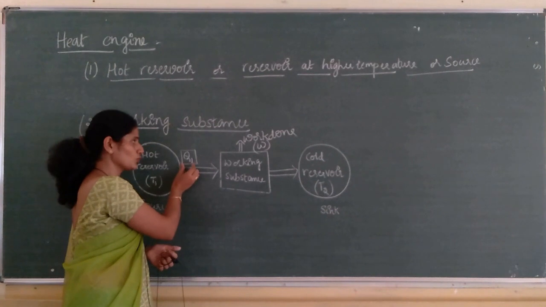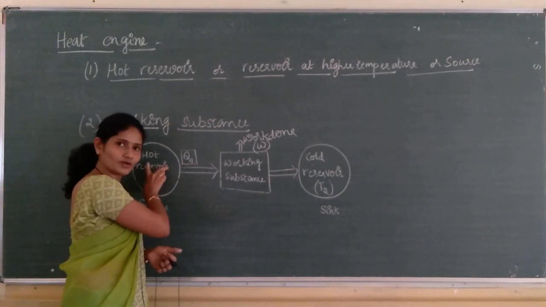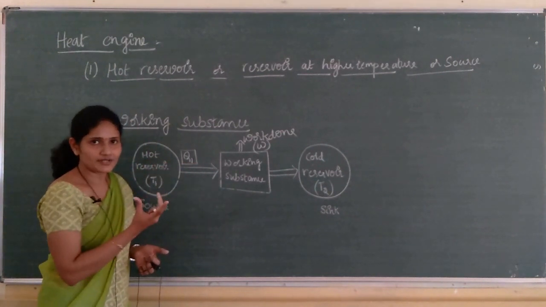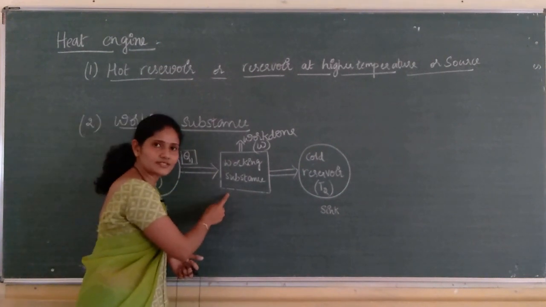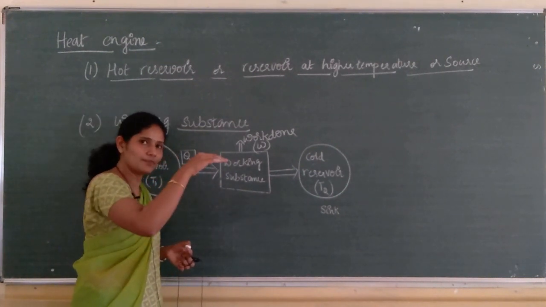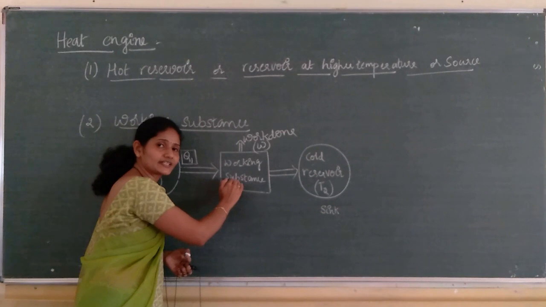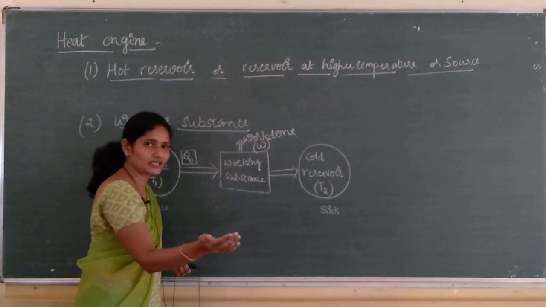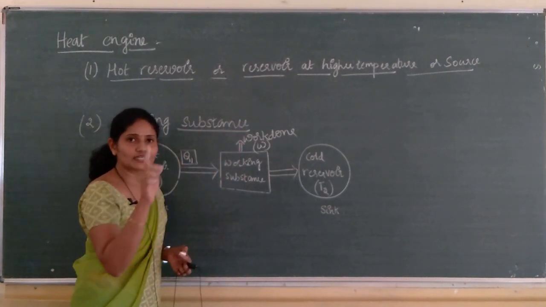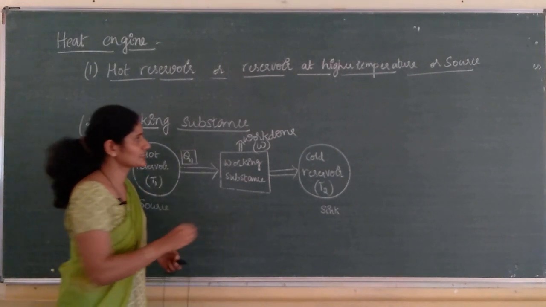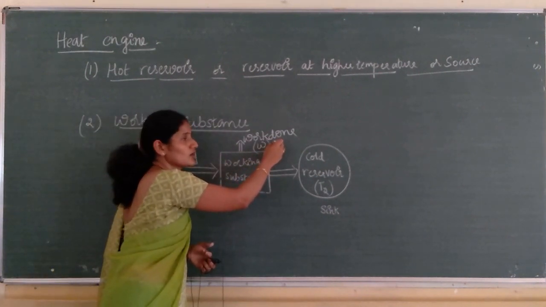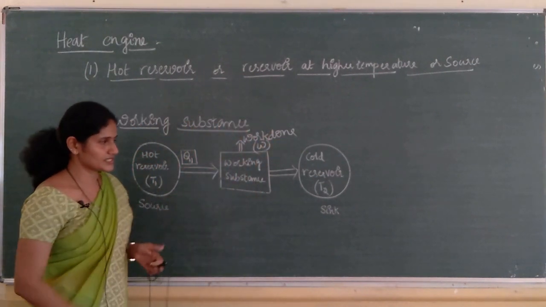When it absorbs Q1 amount of heat energy from the hot reservoir, it expands. When it expands, piston moves up and this piston is connected to the wheels of the vehicle. Therefore, wheels of the vehicle move. That is nothing but mechanical energy or work done.